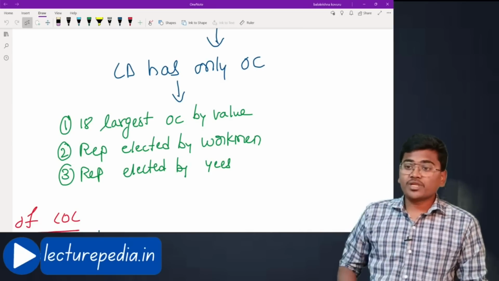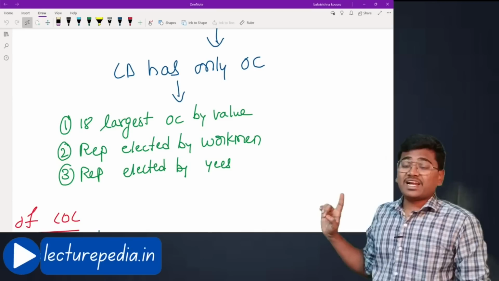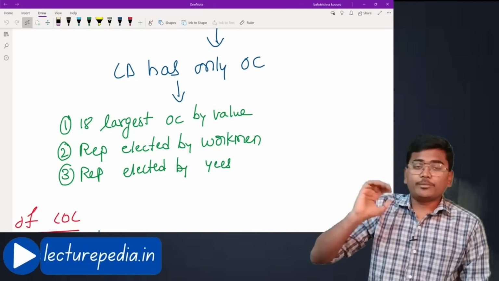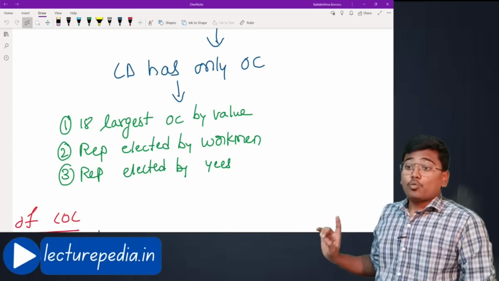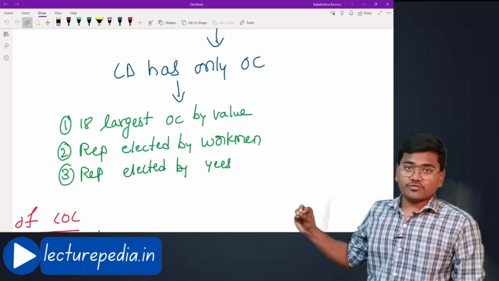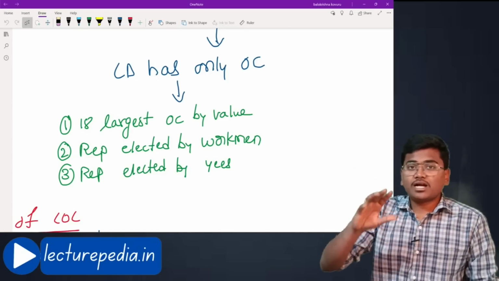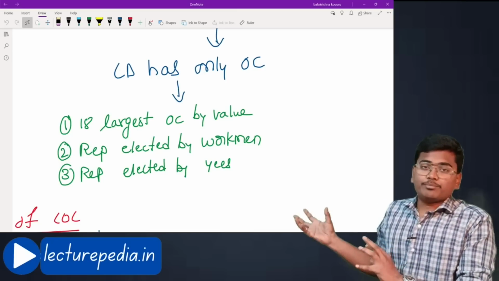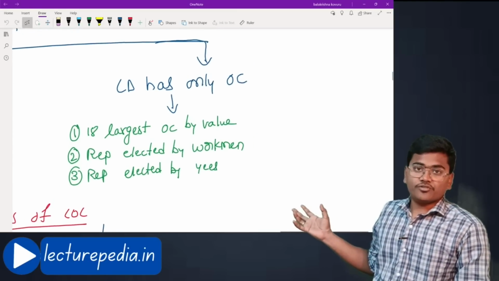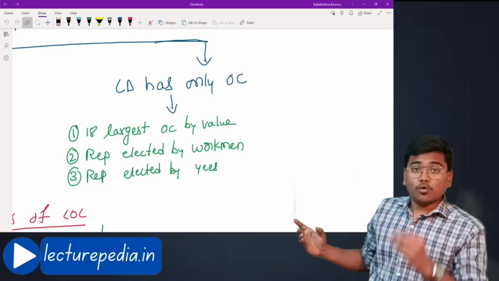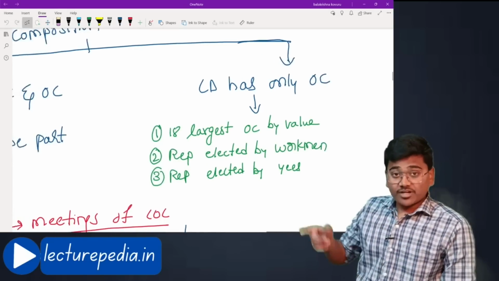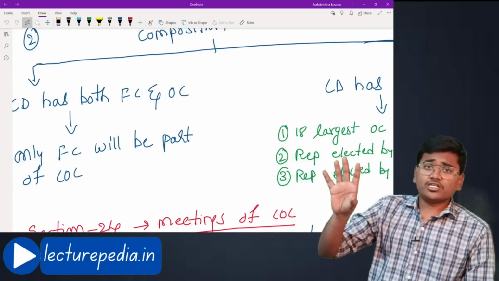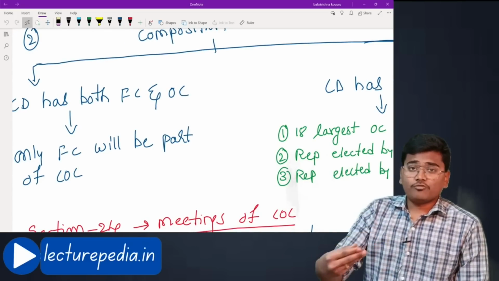Apart from them, one representative elected by workmen will also be member of this committee of creditors, and one representative elected by employees of the company will also be member of this committee of creditors. Okay, this is the membership. This is the composition of committee of creditors in case the company is having only operational creditors. Okay, if company is having both financial creditors and operational creditors, then all the financial creditors will form part of members of committee of creditors.